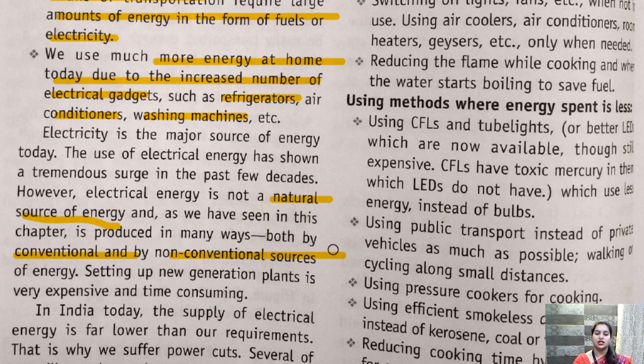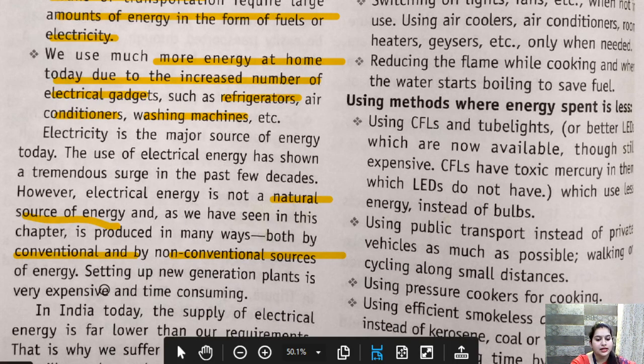Electricity can be generated by coal in thermal power plants, but it can also be generated by solar energy, wind energy, and tidal energy. These are non-conventional methods of energy production.